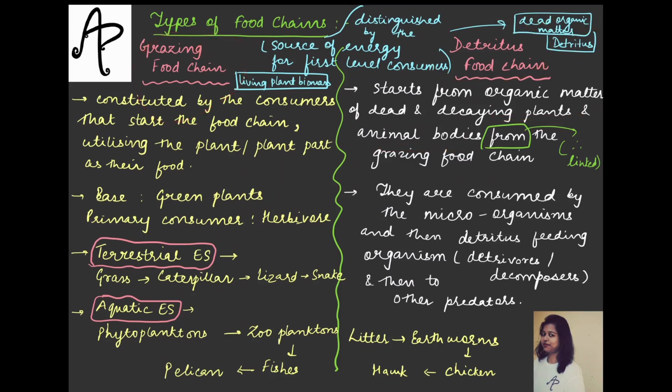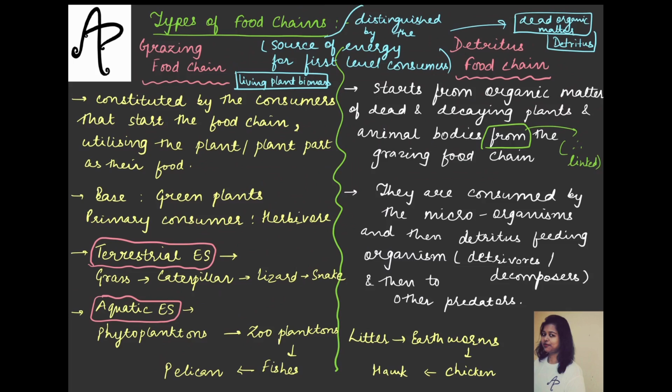And therefore if they ask you in the examination how these two chains are related, because they are distinguished. ठीक है, ये तो हमने देख लिया. And distinguished on what basis? Distinguished on the basis of how the first level consumer is getting that source of energy. So in one the first level consumer is getting the source of energy from the living plant and its parts, and in the other the first level consumer is getting the energy from the dead organic matter only, from this chain, plants and animals. Therefore they are related, right.